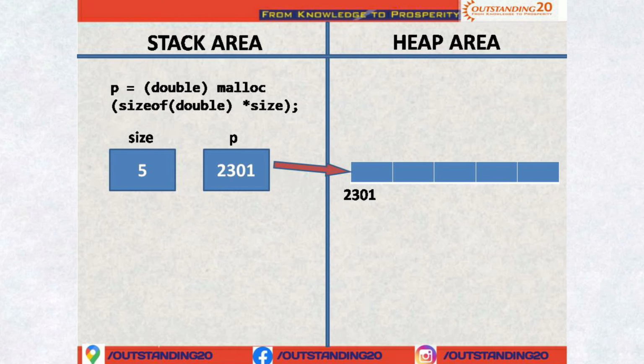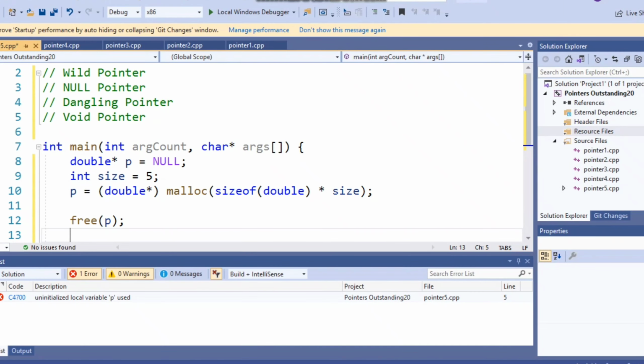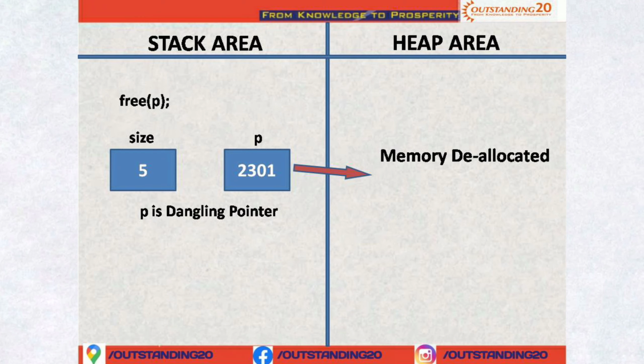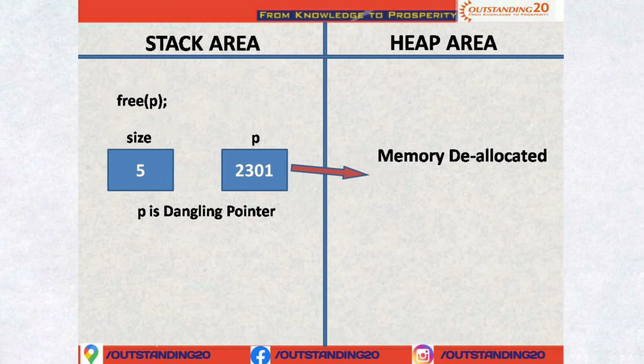So P means its value, which is the address of the allocated memory in the heap. So we are giving this address to the function free. Now the memory is deallocated, and what you have to importantly note is P is still holding that address, and hence, as you can see from this diagram, P is called a dangling pointer.